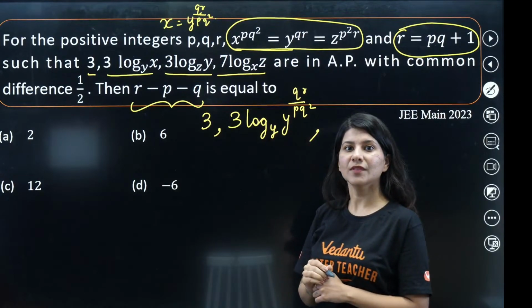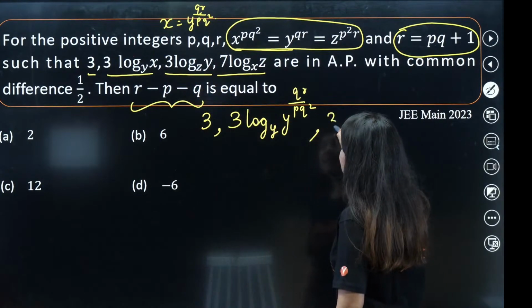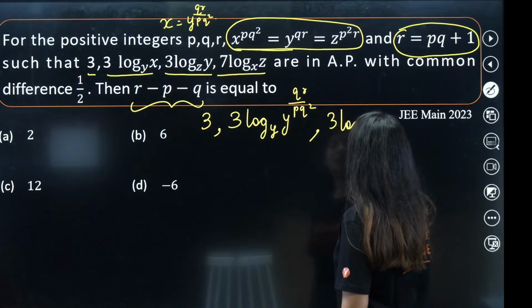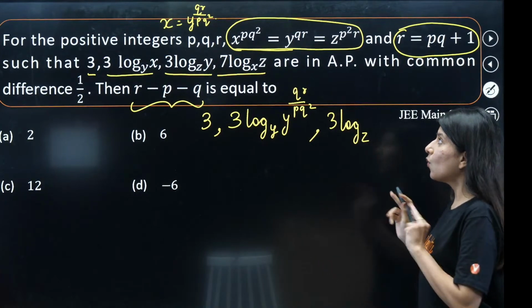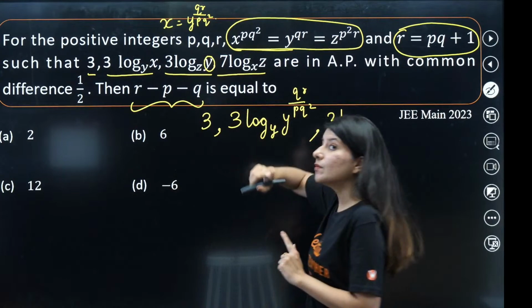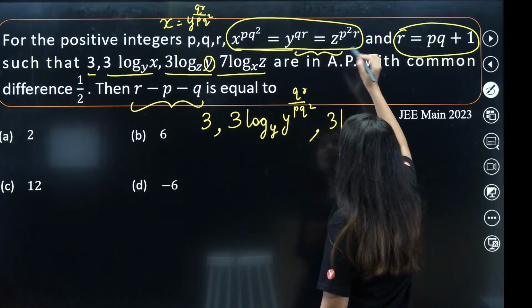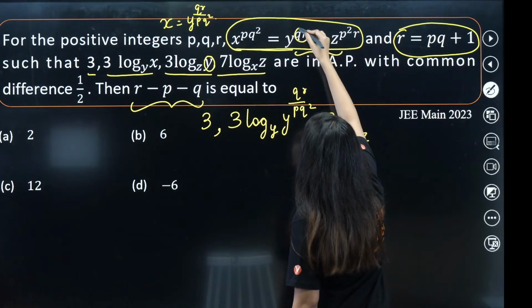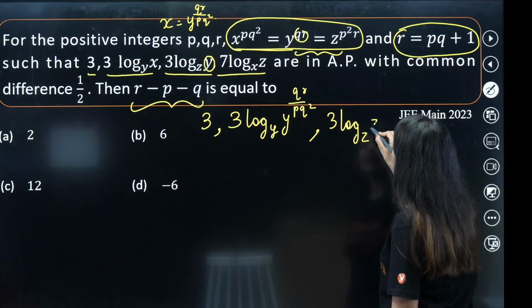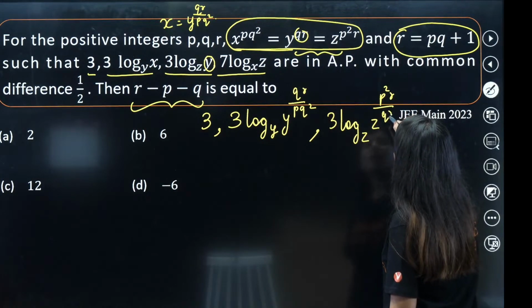Comma. You have another term, 3 log y to the base z. So y to the base z, so z is as it is. Now what I'm going to do is write y in terms of z with the help of these 2 expressions. So y in terms of z. So this qr will be gone and y will be equal to what? Z to the power p square r upon qr.